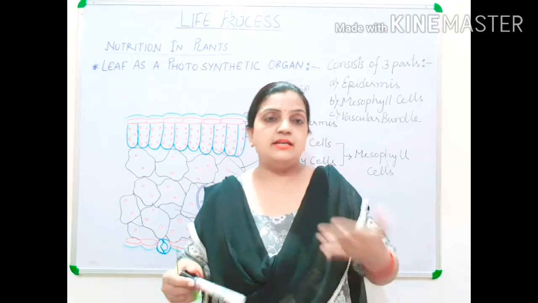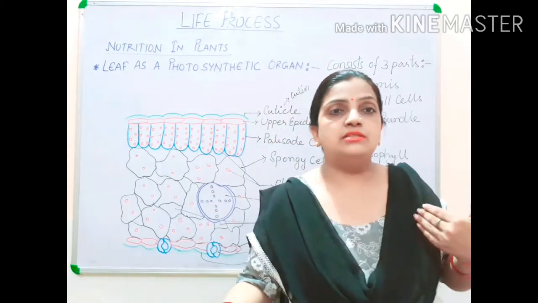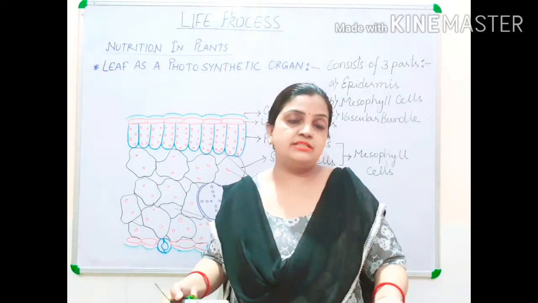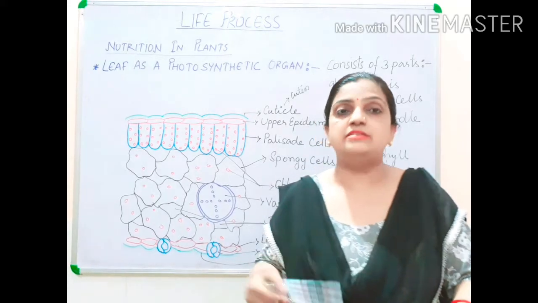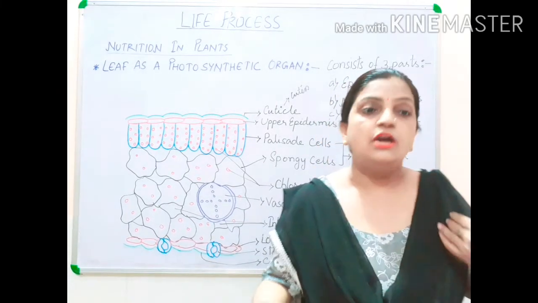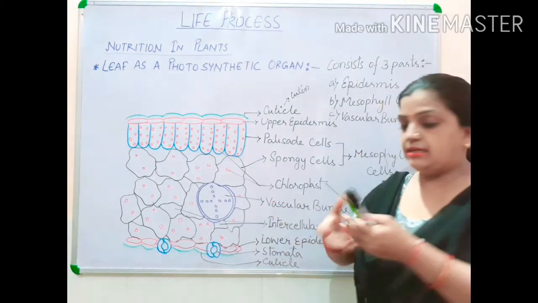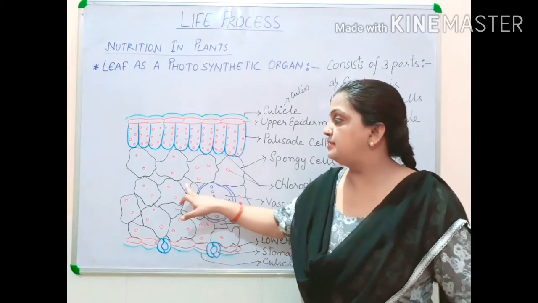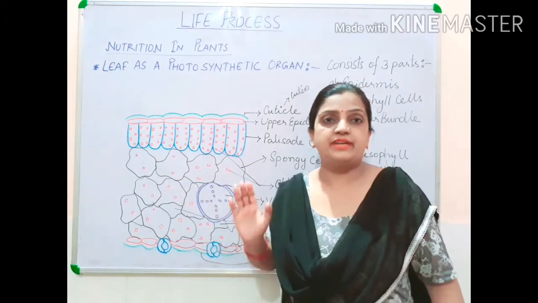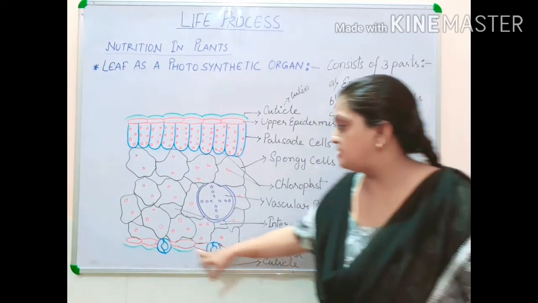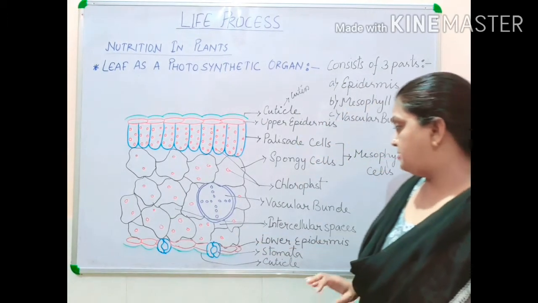During respiration, oxygen leaves the plant and CO2 comes in, and during photosynthesis CO2 will enter the plant and oxygen will be released out. So this exchange of gas can be easily conducted in the leaf structure. That is why these intercellular spaces are present, and they are supporting the function. Now children, your stomata are present on the lower surface.